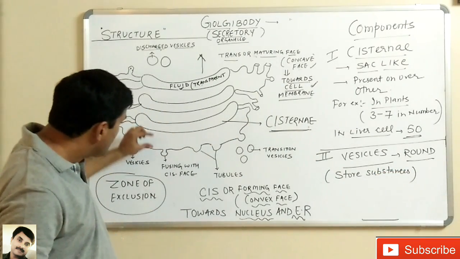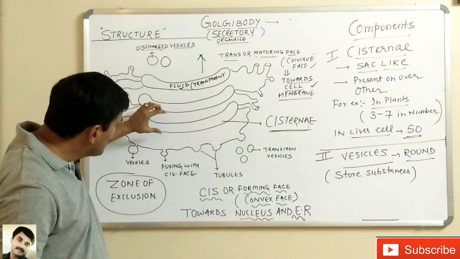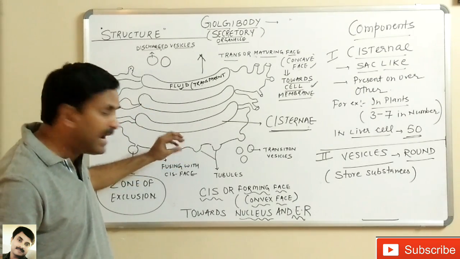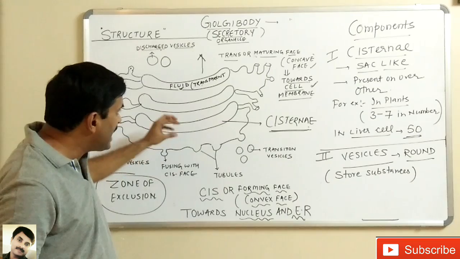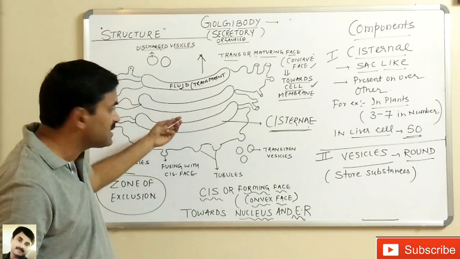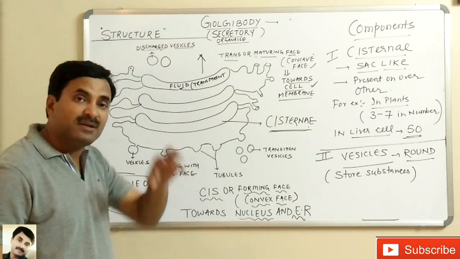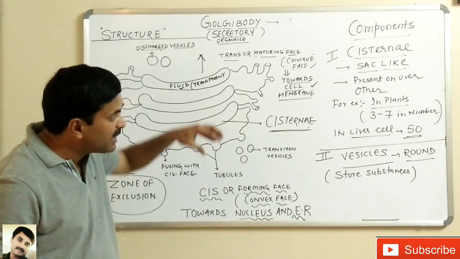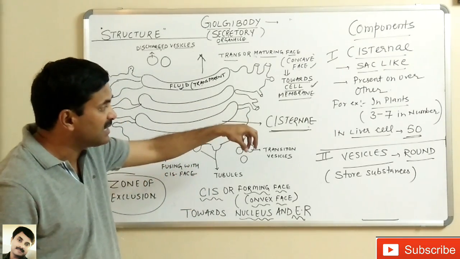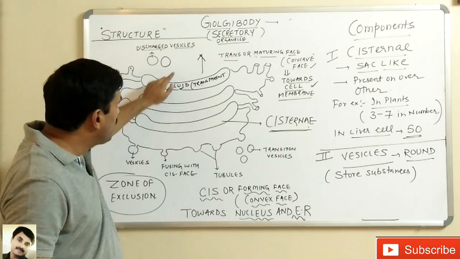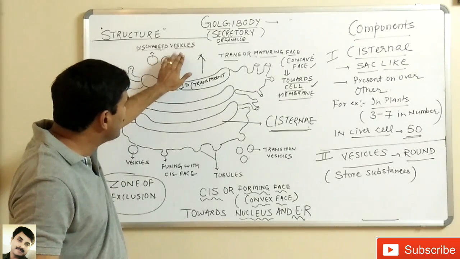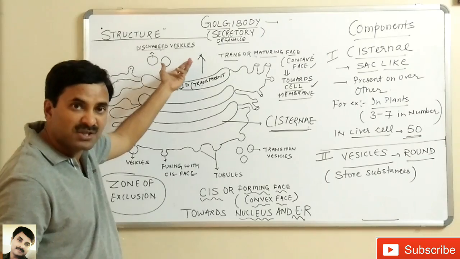What happens is that the Golgi bodies take substances from the endoplasmic reticulum and modify those substances in various ways, and those modified substances are stored in these vesicles, and from the trans or maturing face, these vesicles are discharged.